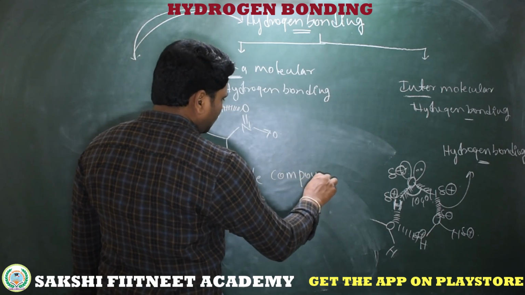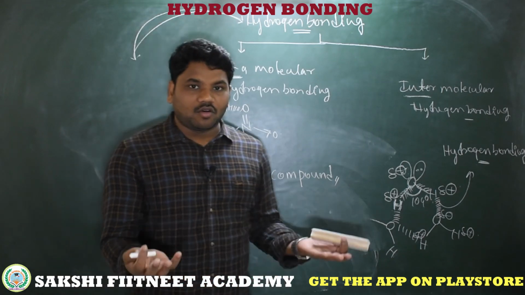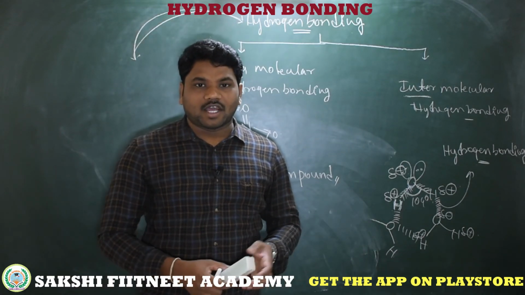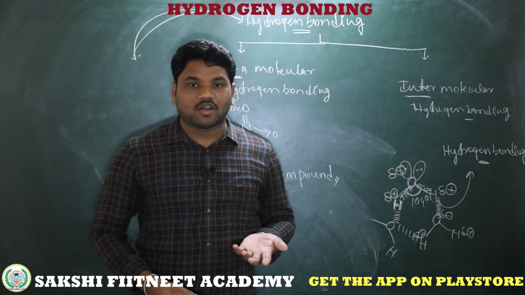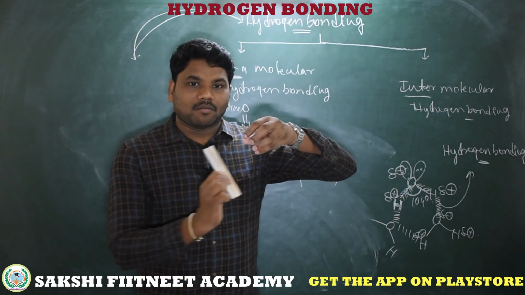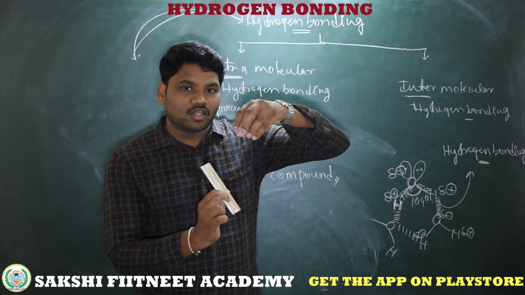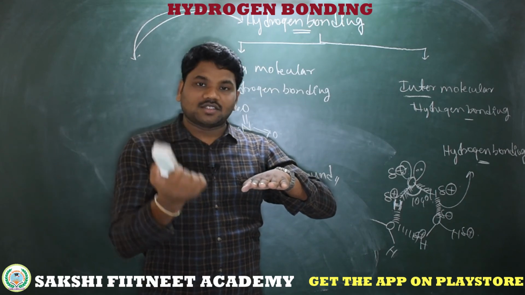So what is a volatile compound? Simple, like kerosene. When we keep it in an open area, it evaporates from the surface, because the molecules don't have any attractions between molecules. When attractions exist between molecules, the molecules are held by that attraction, so there is no chance to escape.